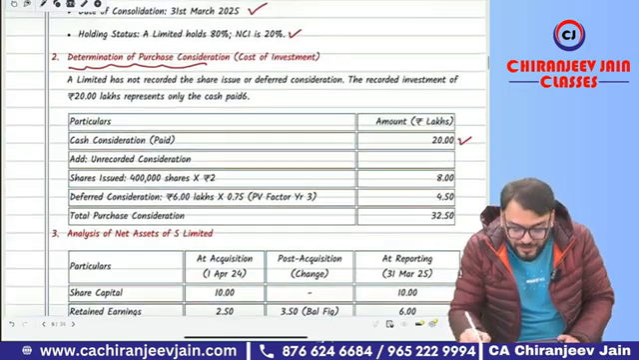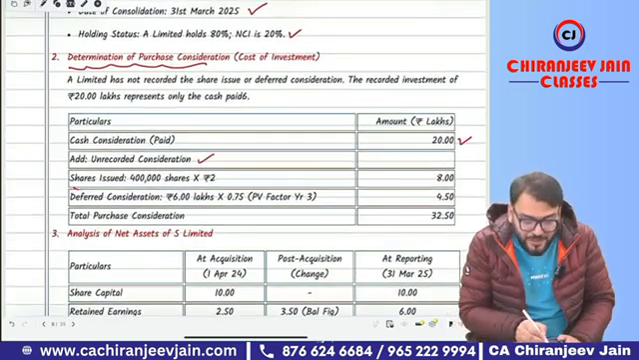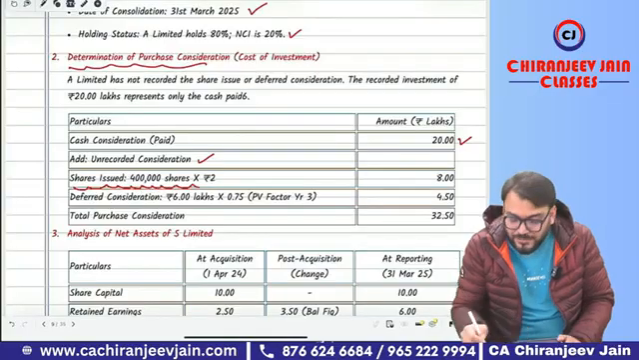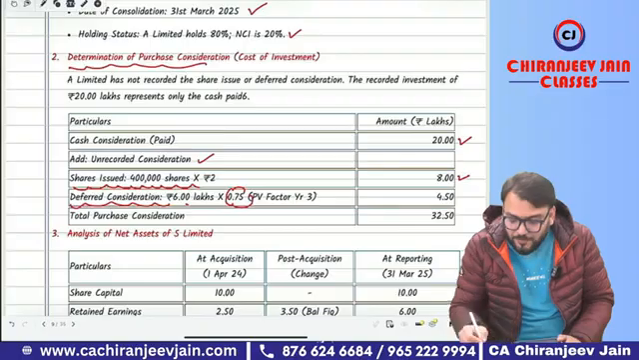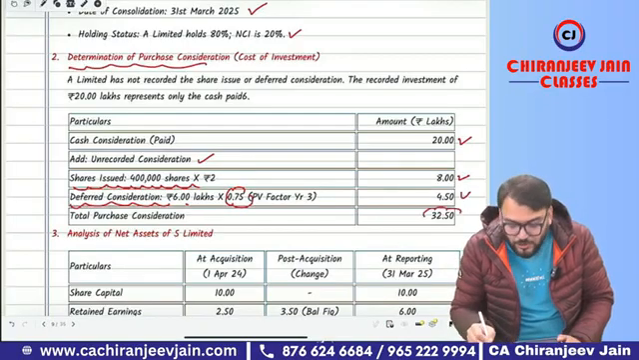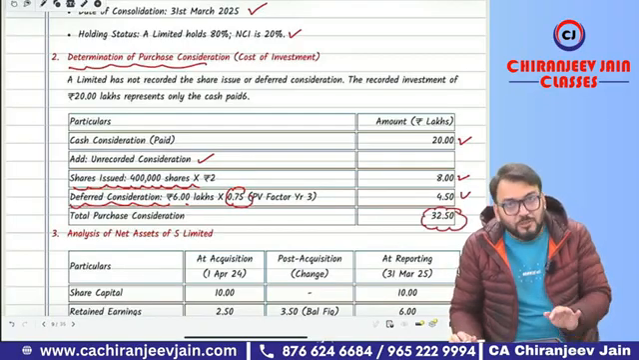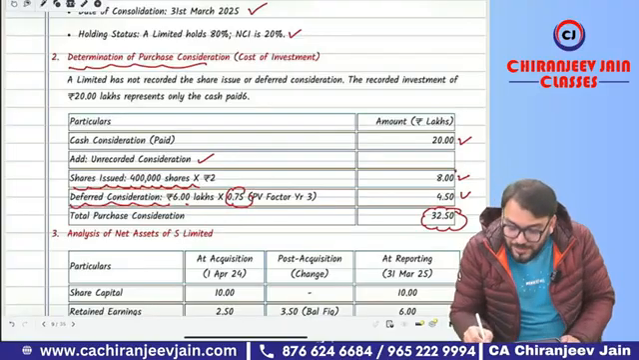So cash payment is 20 lakh. Unrecorded consideration: fair value of shares issued will be 4 lakh into 2, that is 8 lakh. And deferred consideration will be 6 lakh into 0.75, that will be 4.5. And this will be the total purchase consideration. Okay, total purchase consideration. But out of that, what is not recorded? This is not recorded.